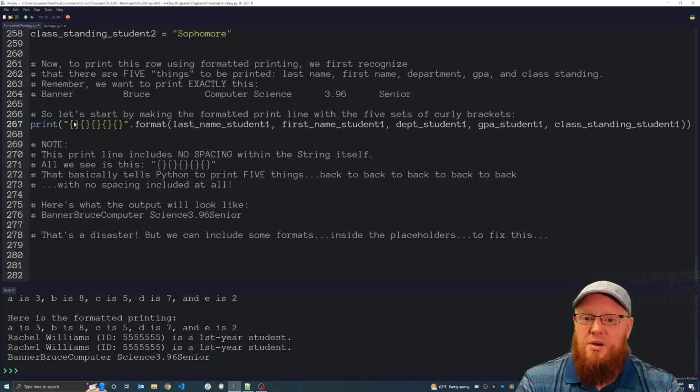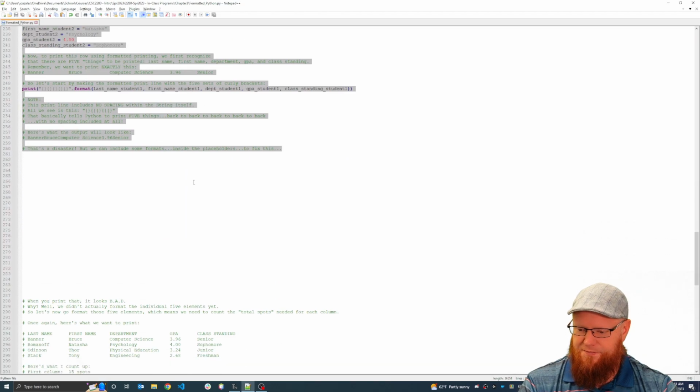And the things that we put inside these placeholders, we can tell Python, align it to the left, align it to the right, put this many spaces, and we have a lot of control over the things that we're going to put inside these curly brackets.